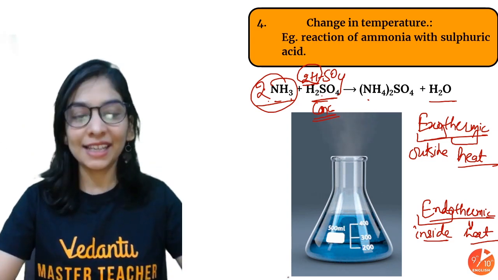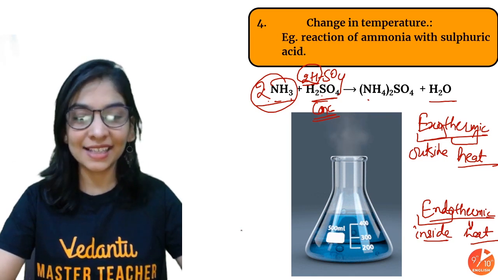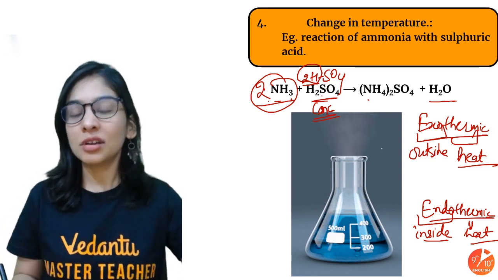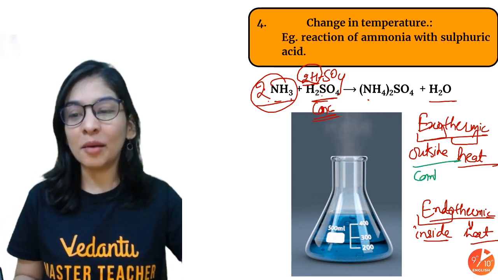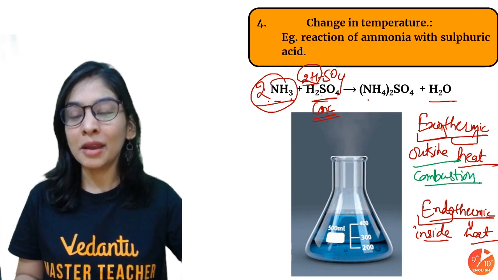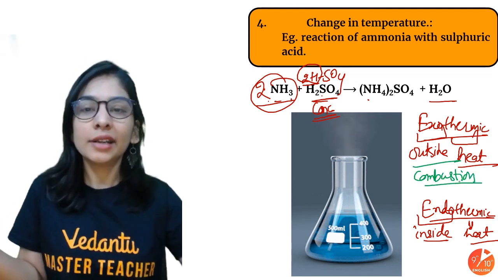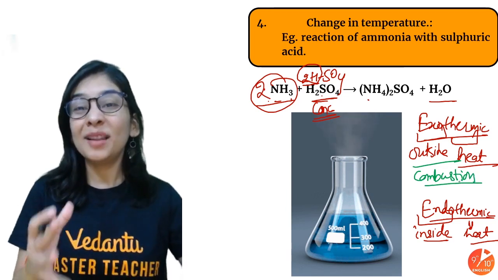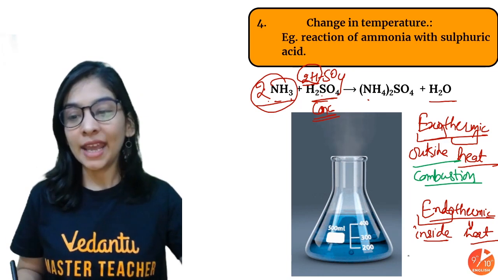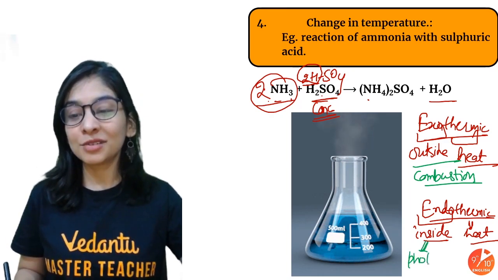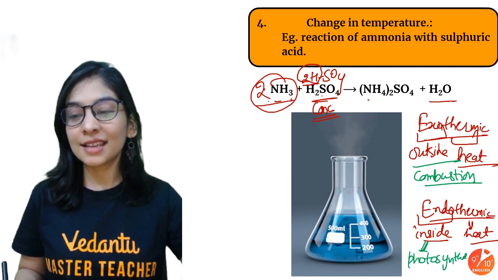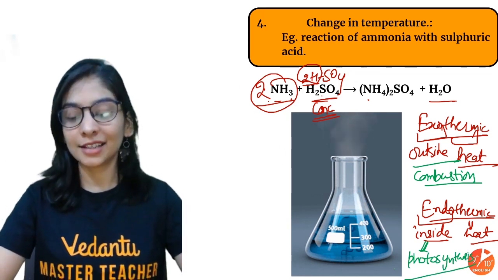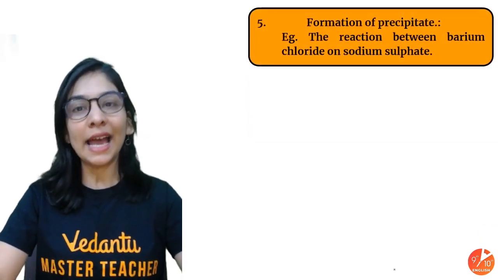I can definitely give you more examples for better understanding, students, because that's what I want from you, right? So exothermic, one more example. All the combustion reactions are exothermic. Burning a substance, magnesium burning in air, that's exothermic. Coal burning in air, your LPG burning in air, exothermic. Endo means inside heat, and a day-to-day life example is photosynthesis, how your plants absorb sunlight to perform a chemical reaction. Very simple one. I hope you got it.